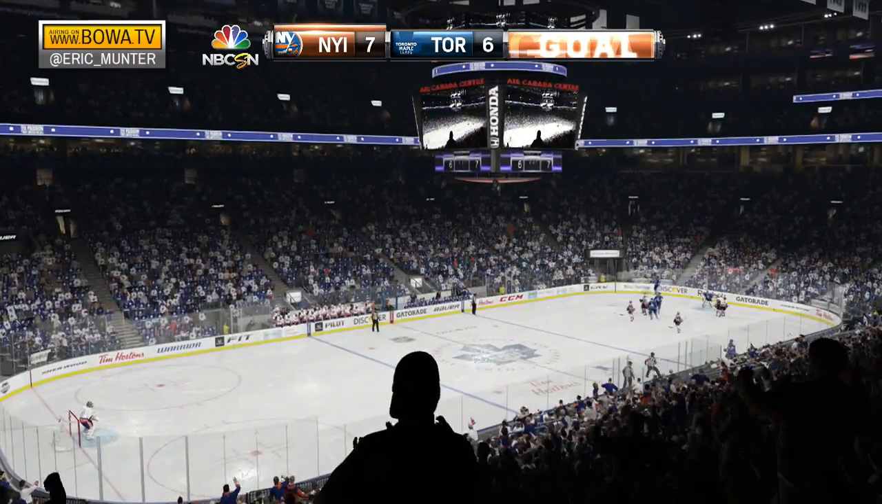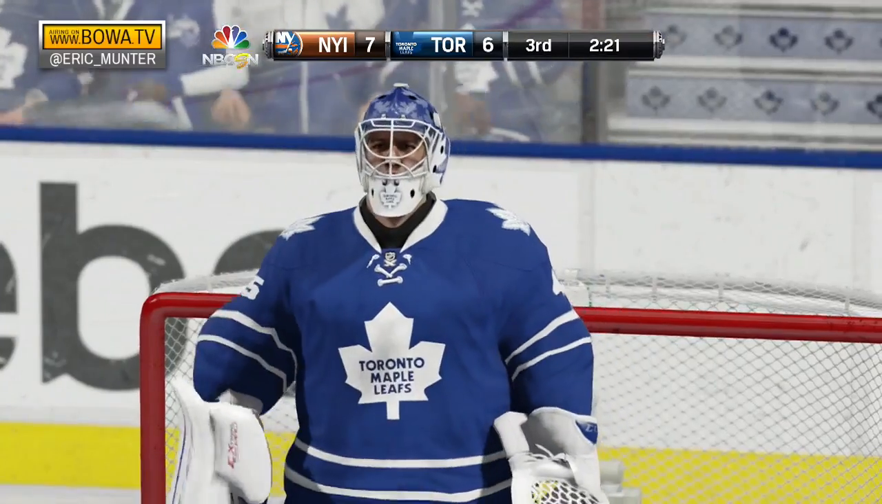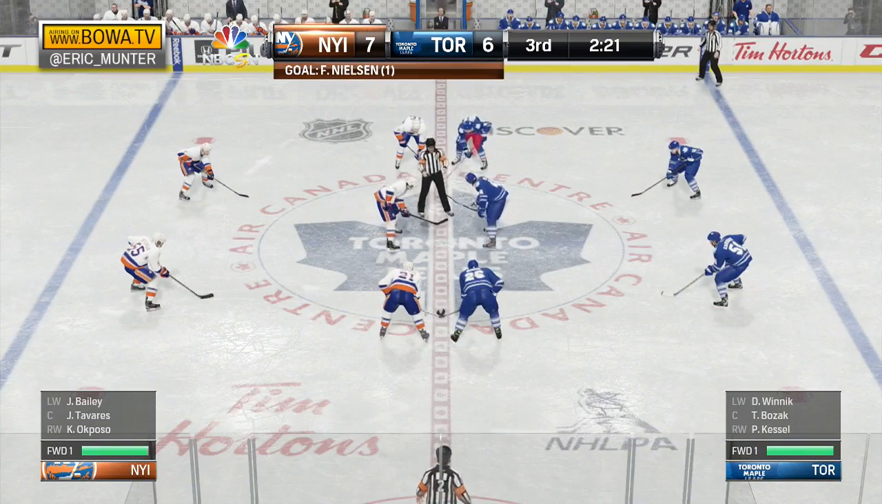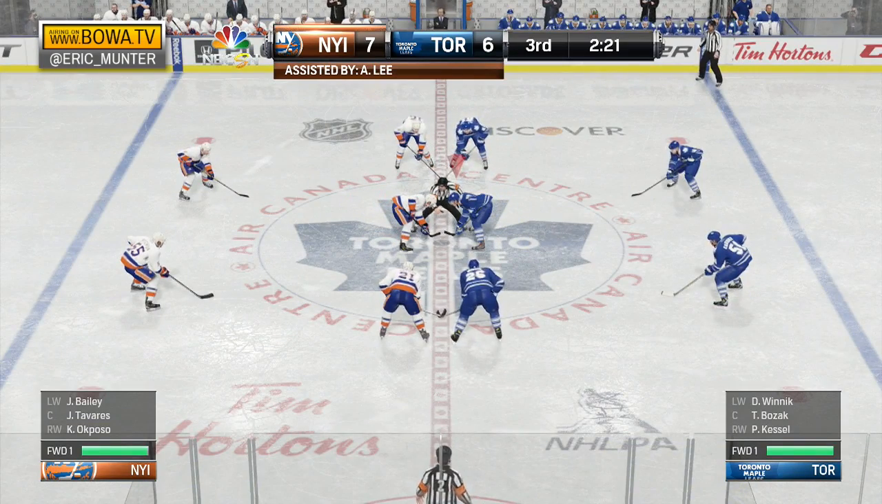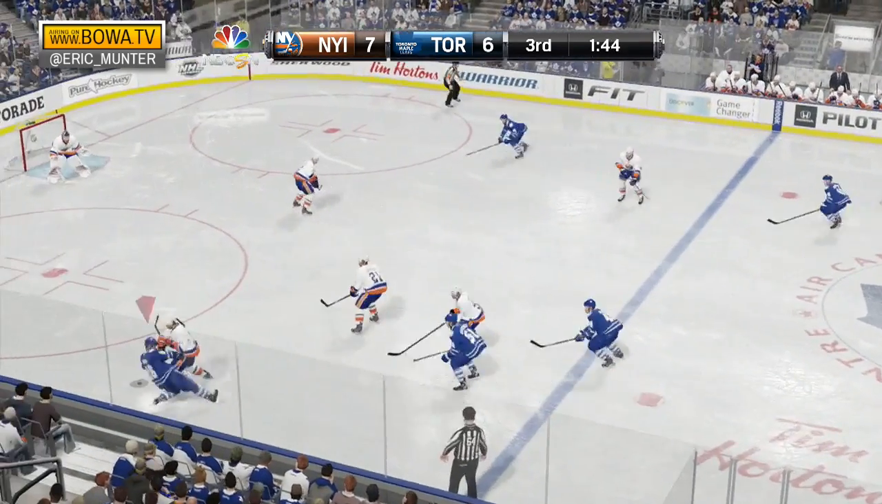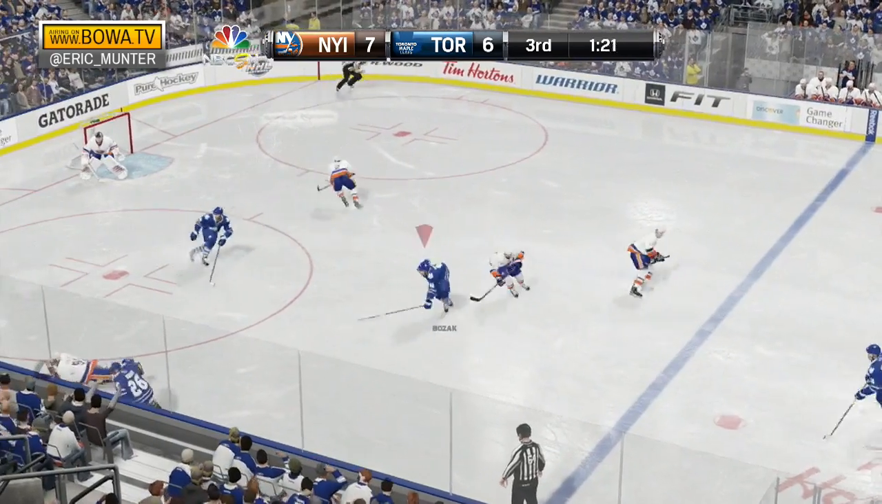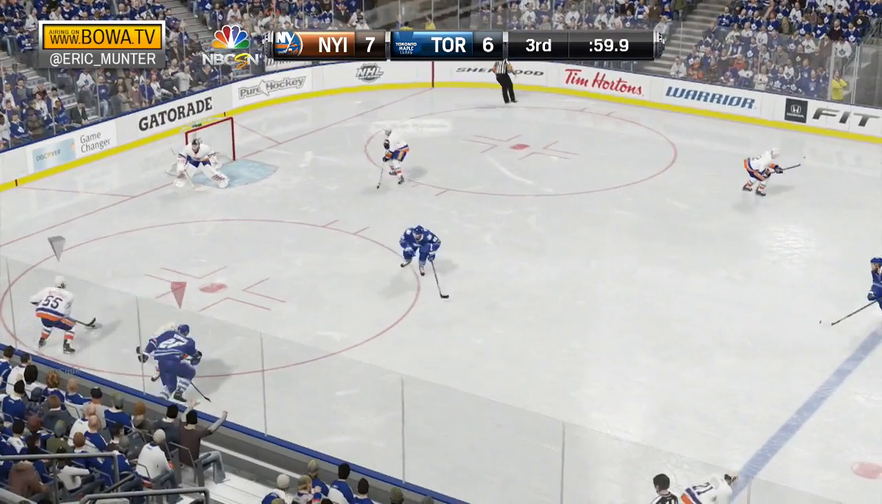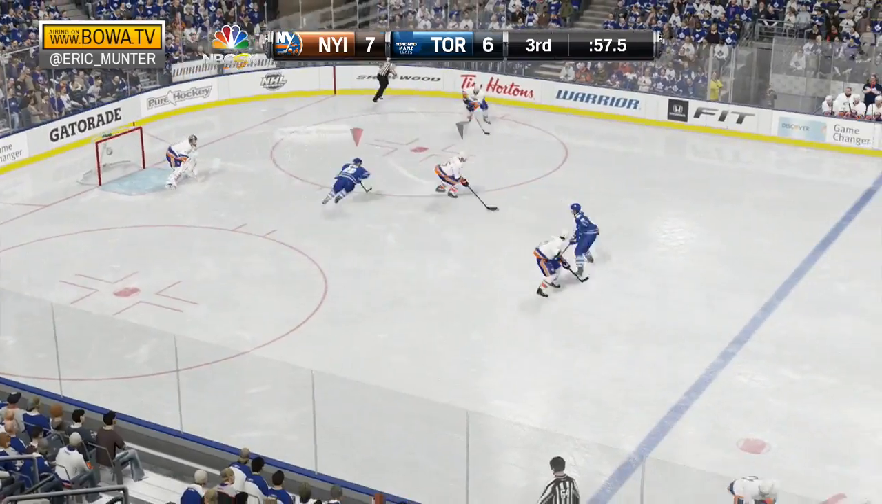7-6 Islanders with 2:21 to go. Anders Lee, the lone assist on Nielsen's goal. And Toronto must try and find a way to tie this game again. Daniel Winnick takes a big hit. Puck free along those near boards, and the Islanders skate away with it.